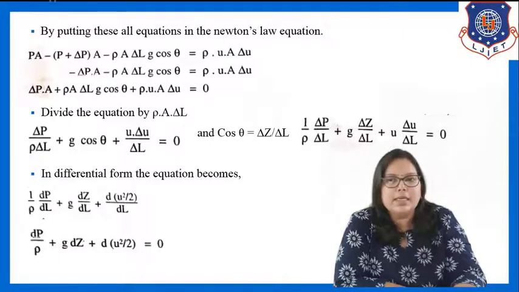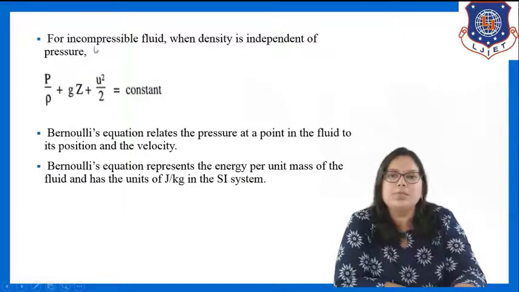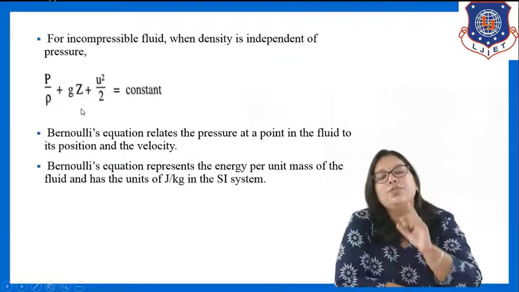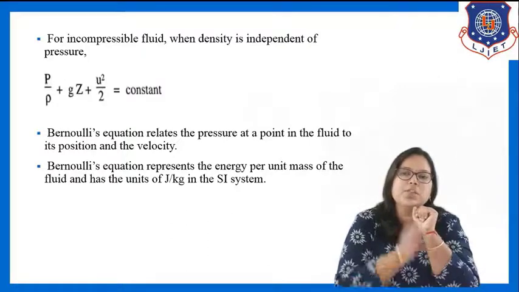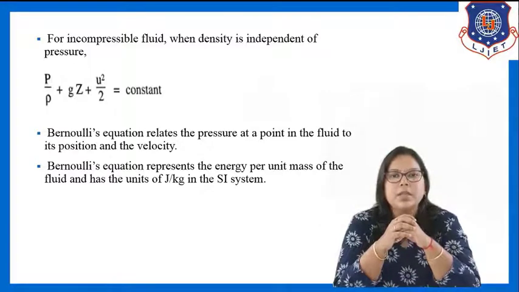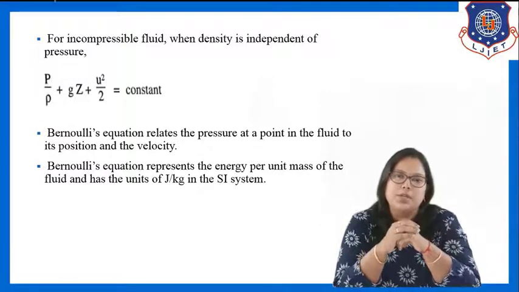So I can say that for incompressible fluid, when density is independent of pressure, we all know that density is independent of pressure. So for that, I can write the above equation as p by rho plus gz plus u square by 2 is constant. Fine. I can write this equation for incompressible fluid only. So p by rho plus gz plus u square by 2 is equal to constant. So this is the Bernoulli's equation.